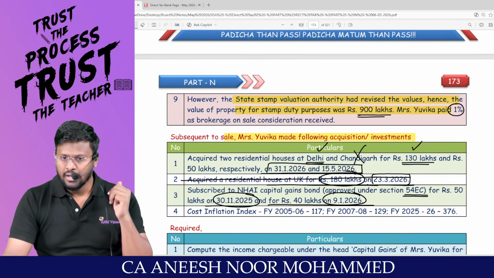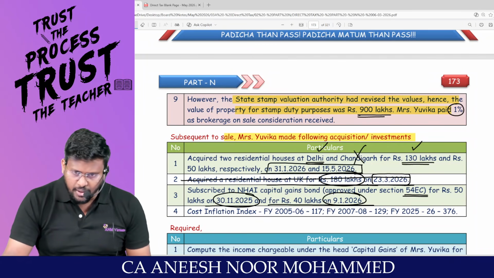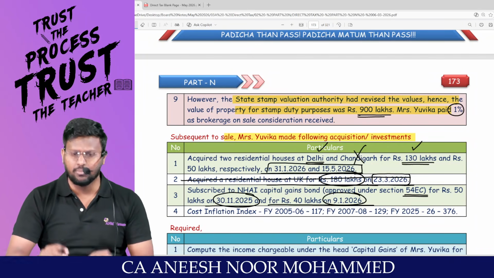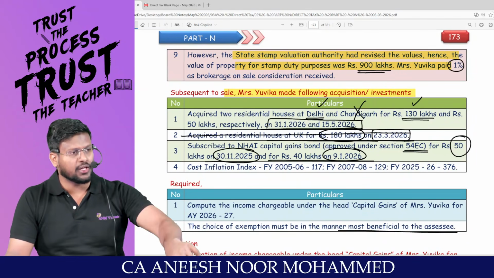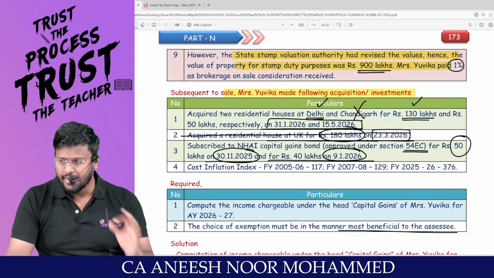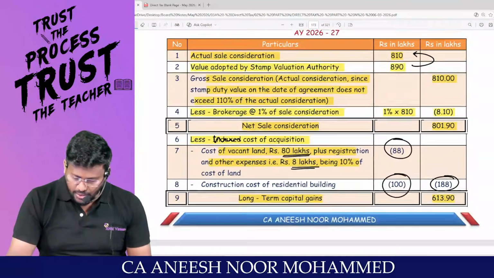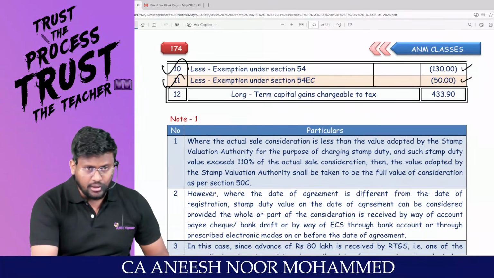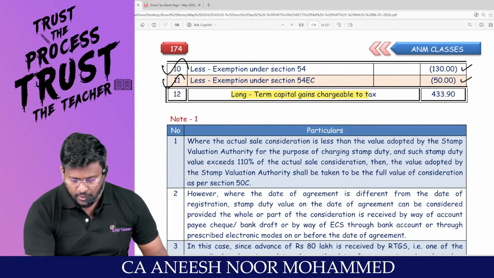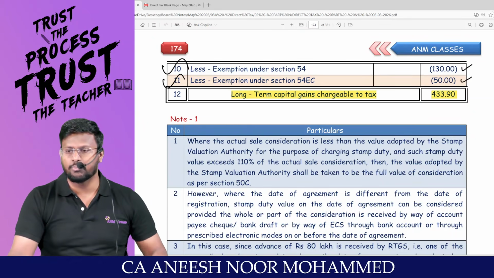Even this has been made in January. Both are within the six months only. But 50 plus 40, 90, will be restricted to 50. In the sense, the maximum exemption I am entitled to claim under 54EC will be how many lakh? 50 lakhs. So the long-term capital gain chargeable to tax will be 433.90 lakhs.